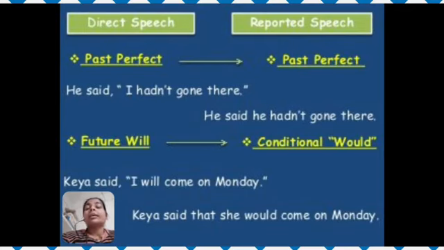Next, if a sentence is in future tense, like Kia said, "I will come on Monday." So "will come" is in future, where we have used the word "will." In this condition, we have to use the conditional word "would." Kia said that she would come on Monday.